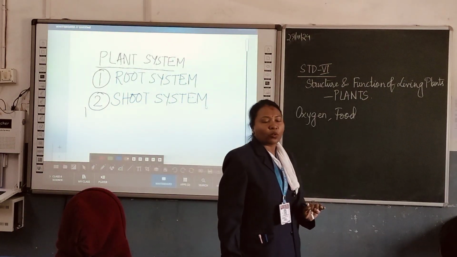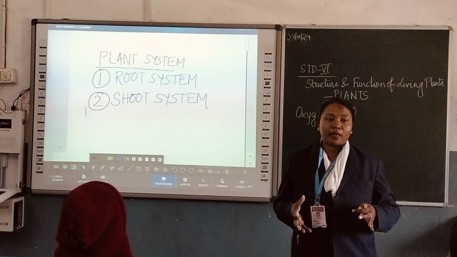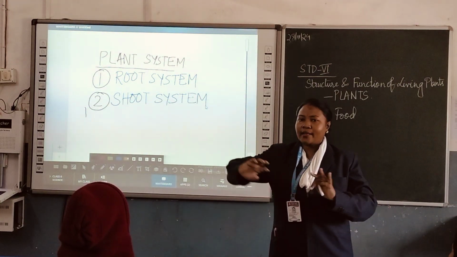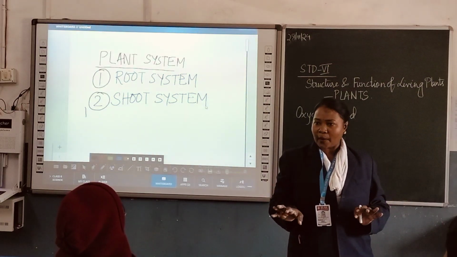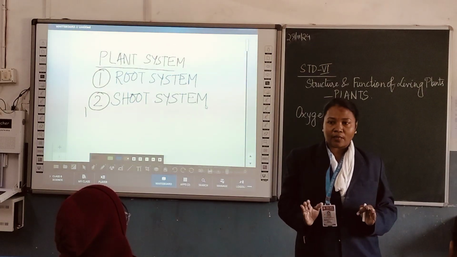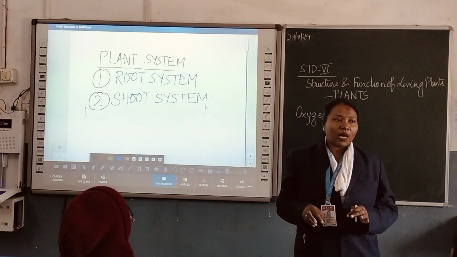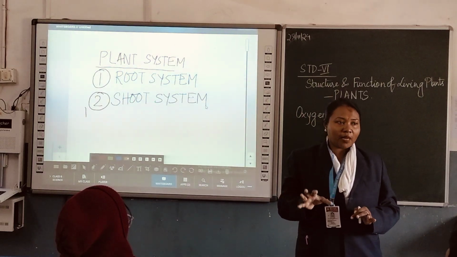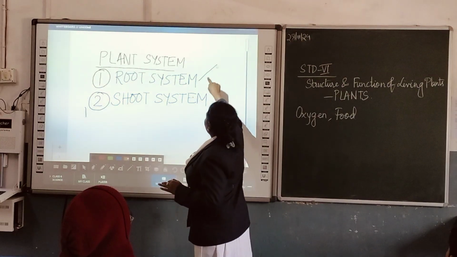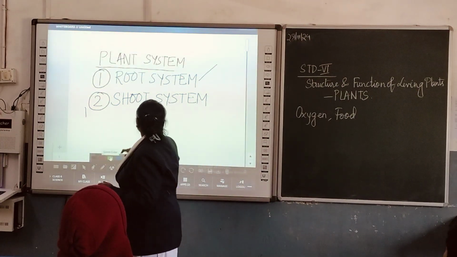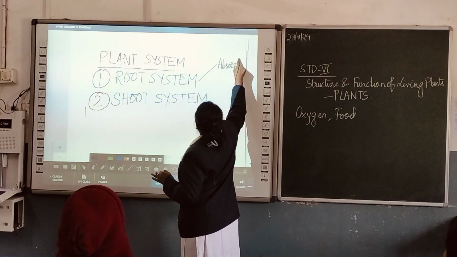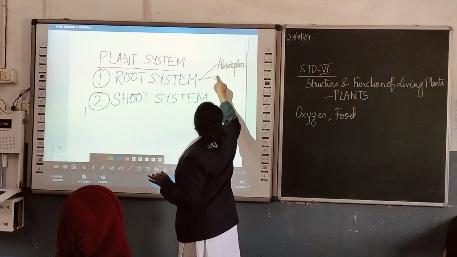Because root, what does it do? It absorbs the water and mineral salts from the soil. The roots help in fixation of the plant. Any trees that you see around, a tree is a part of the plant, is a plant. So what do the trees do? For their living space, they have these roots, and the roots absorb water and mineral salts. Okay, absorption is one process. So roots help in absorption. They help in fixation.